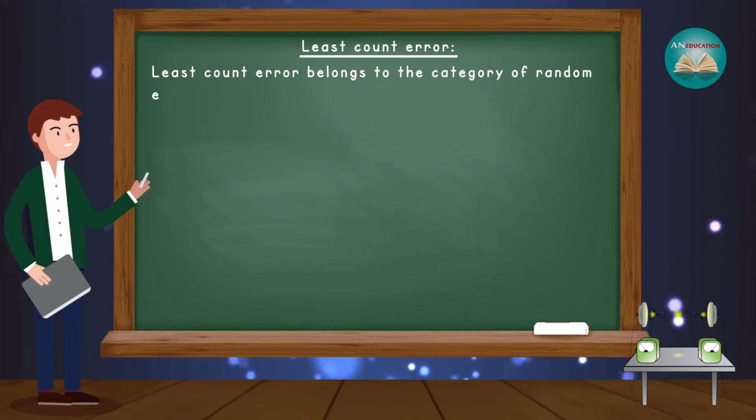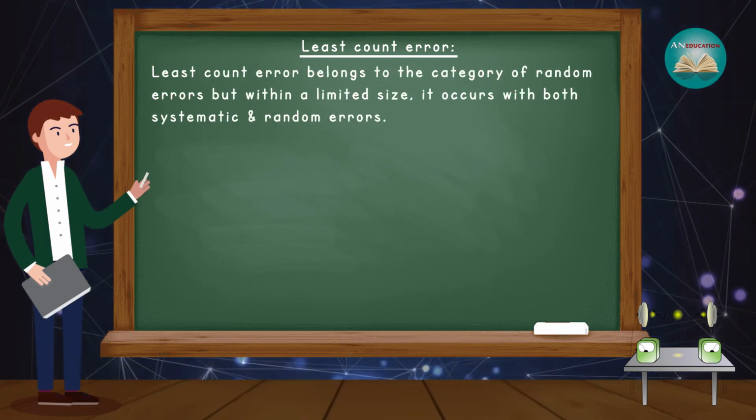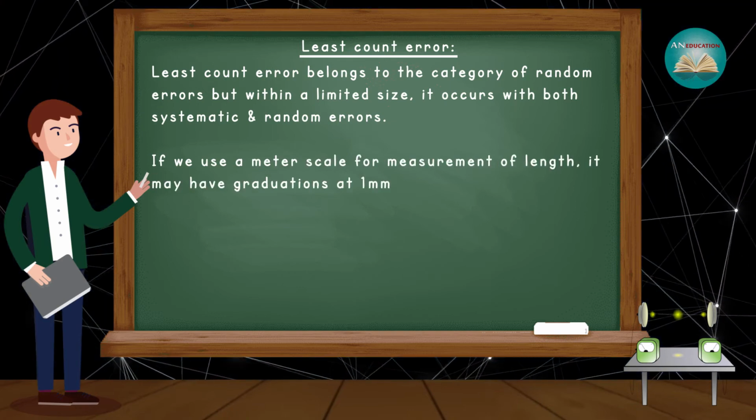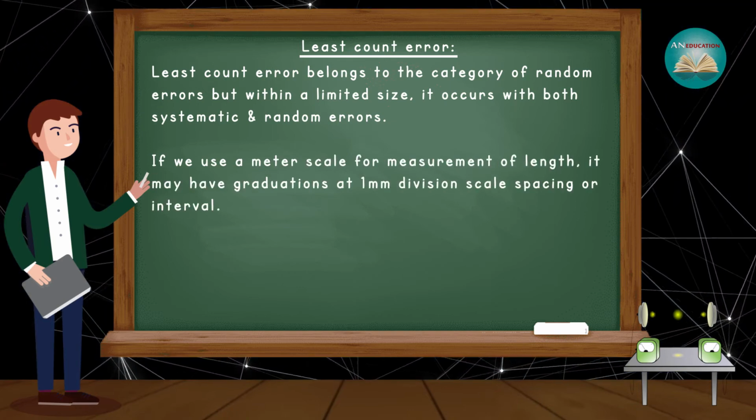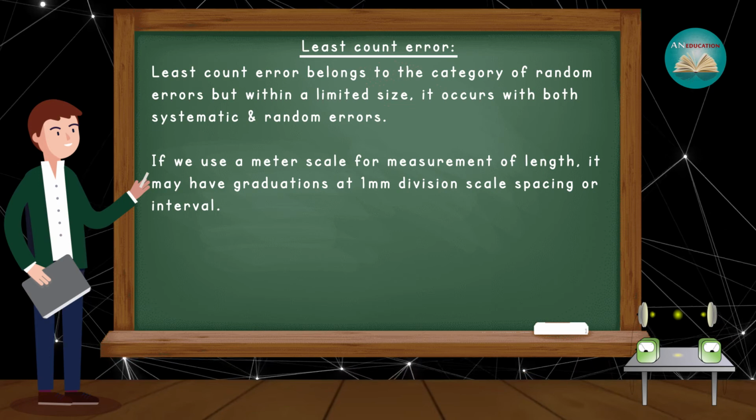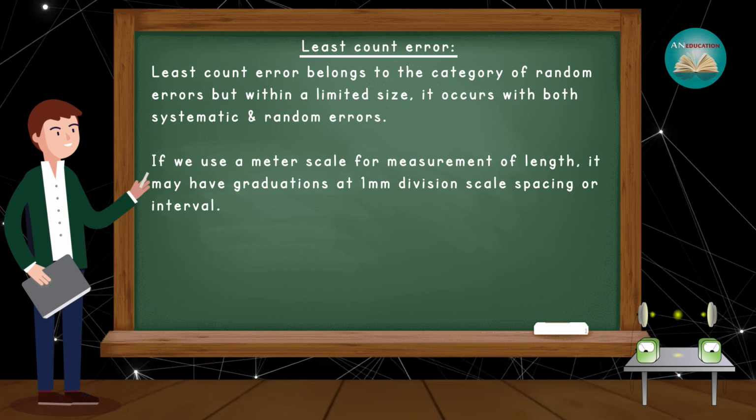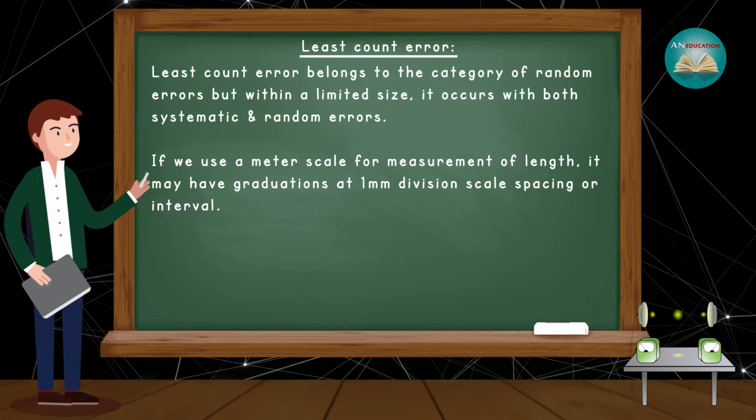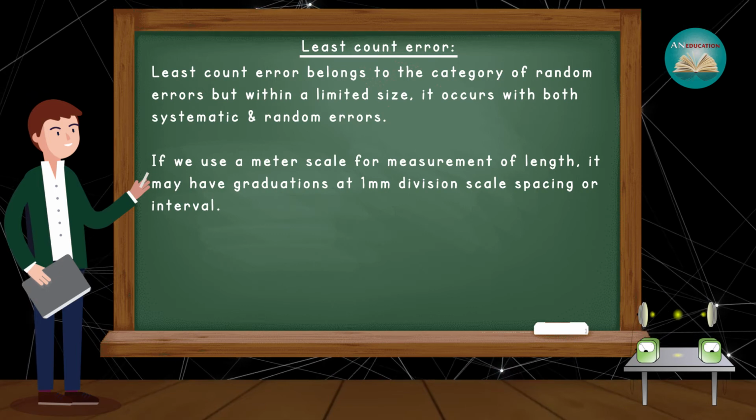Least count error belongs to the category of random errors, but within a limited size. It occurs with both systematic and random errors. If we use a meter scale for measurement of length, it may have a gradation at 1 mm division, scale spacing, or interval.